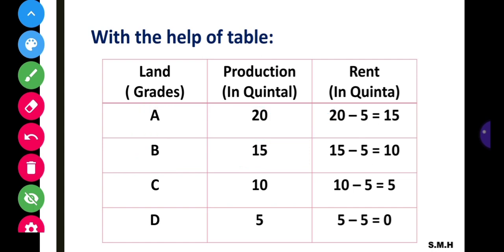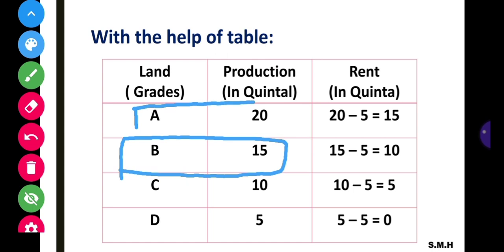According to David Ricardo, here B grade land is a marginal land, or say no rent land, and on the other hand A grade land can get the surplus production, that is called rent according to David Ricardo. Here 20 minus 15, we have 5 as a rent to the A grade land.